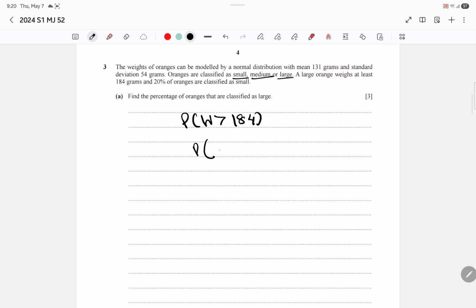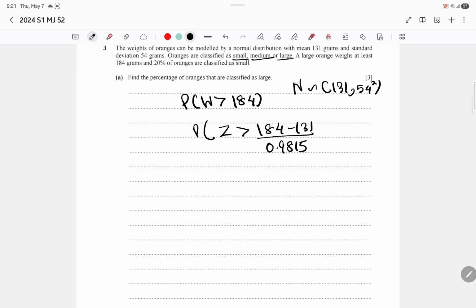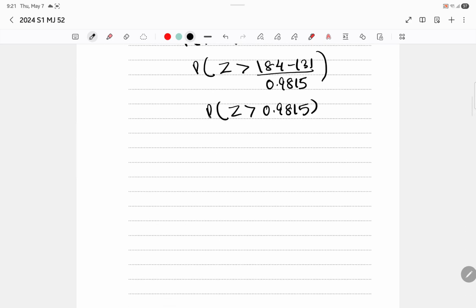Let's solve this. Set greater than 184 minus 131, which gives 0.9815. Let me first write that this is normal distribution. This also carries a mark, guys, so don't forget to write this. So this is z greater than 0.9815. Let's draw a graph real quick.